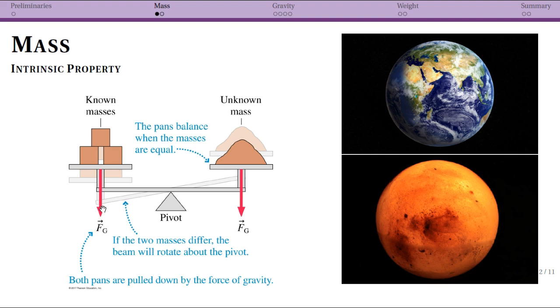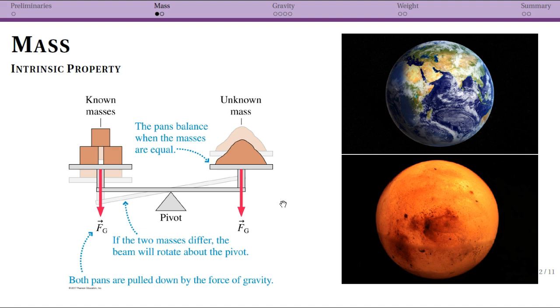All that matters is that you have the same gravity on each side. And in this case, I don't mean specifically the force of gravity, but as long as these are in the same place, like on the same planet, two masses that balance must be equal. Again, this might seem like a very roundabout way of saying mass is something we define that's really just in relationship to other things. When 1 kilogram is defined, the kilogram is literally a chunk of metal in a closet somewhere. I'm sure it's very well protected.